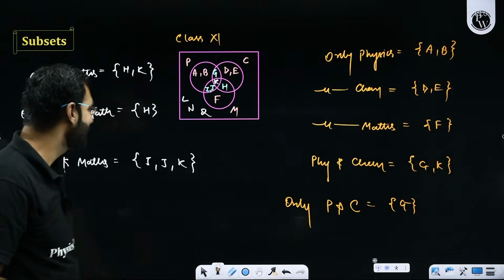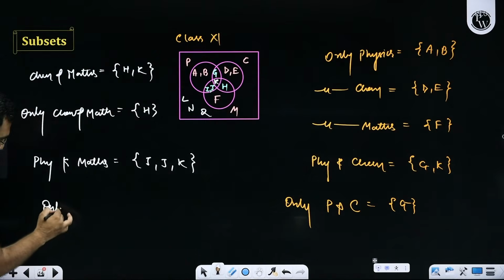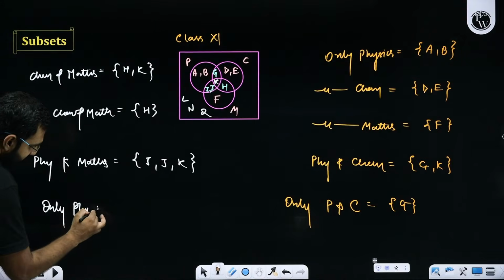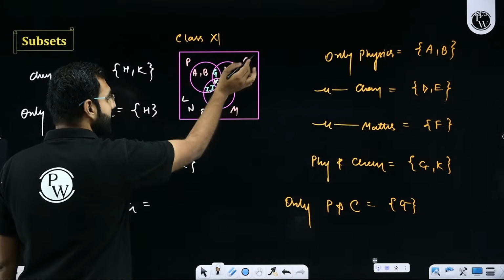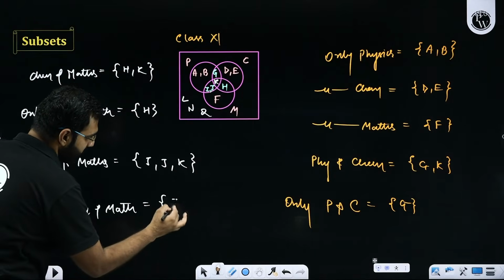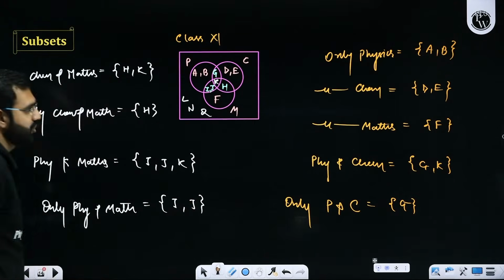Now, again, if I put only physics and math, what will be your response? Sir, in that case, this K is somebody who likes chemistry as well. So only physics and math will be liked by I and J only.